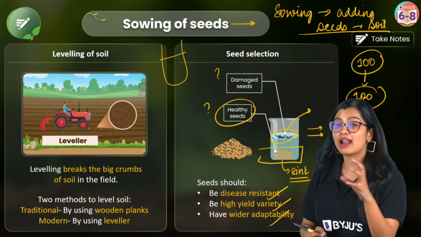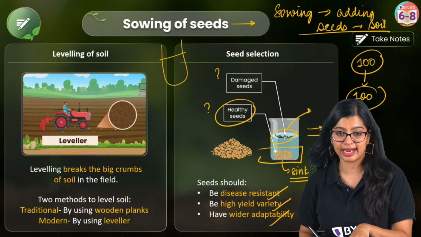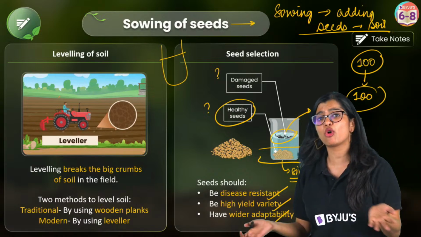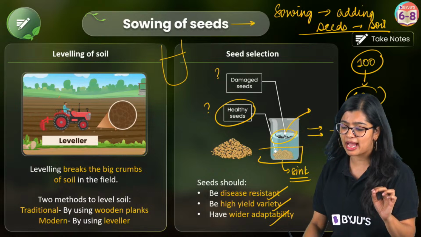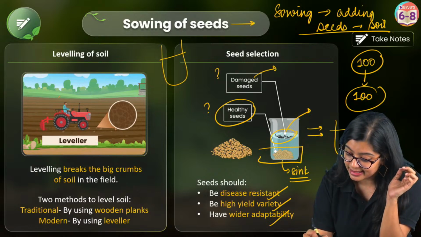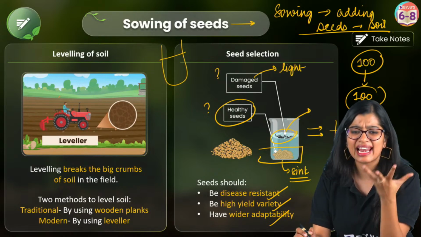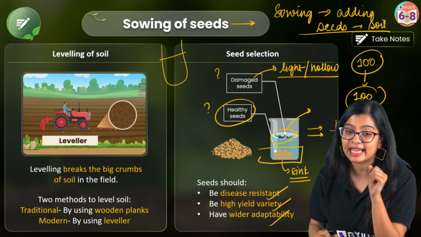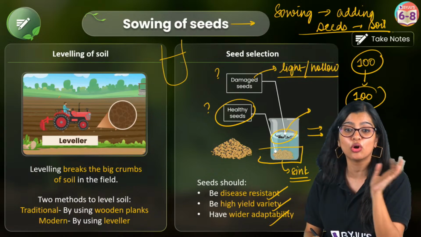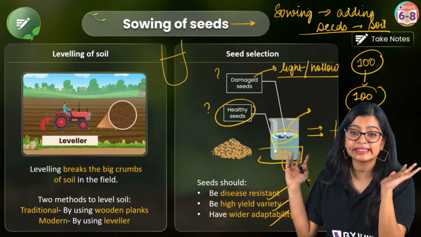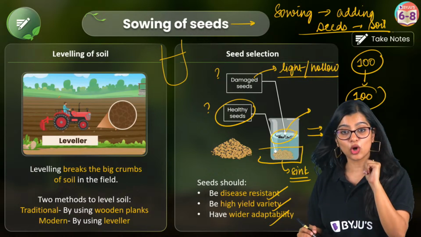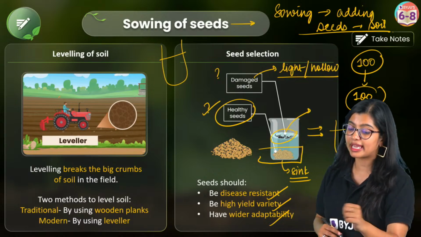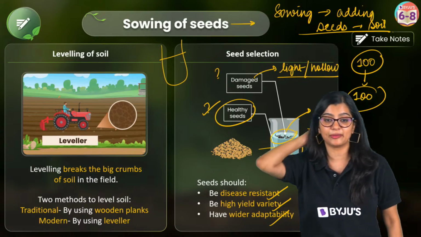Now the ones that are floating on top are damaged seeds. How do I know that damaged seeds will float? What is the reason behind it? Normally damaged seeds are very light in nature. Why? Because they are hollow on the inside, which is why they float easily. On the other hand, healthy seeds are good and not damaged on the inside, which is why they sink to the bottom.